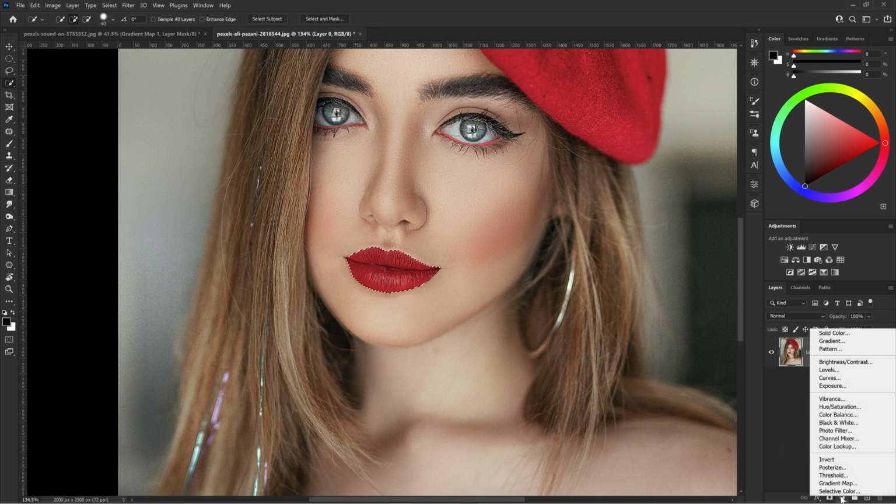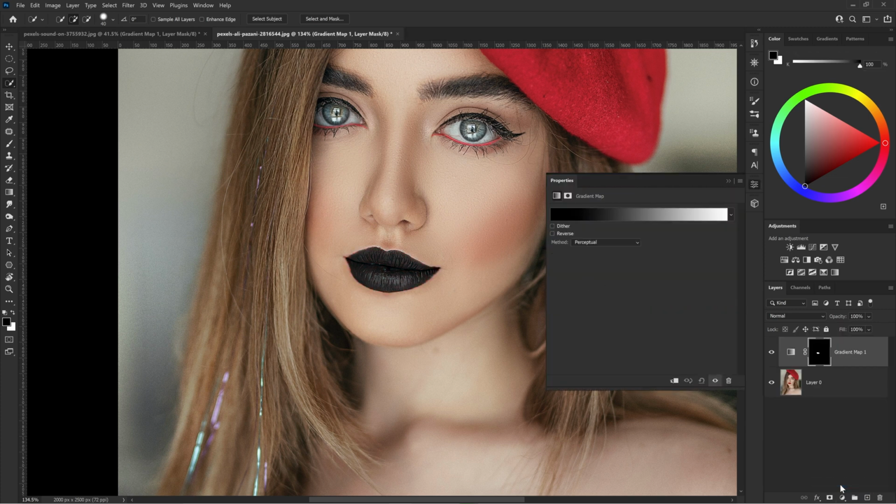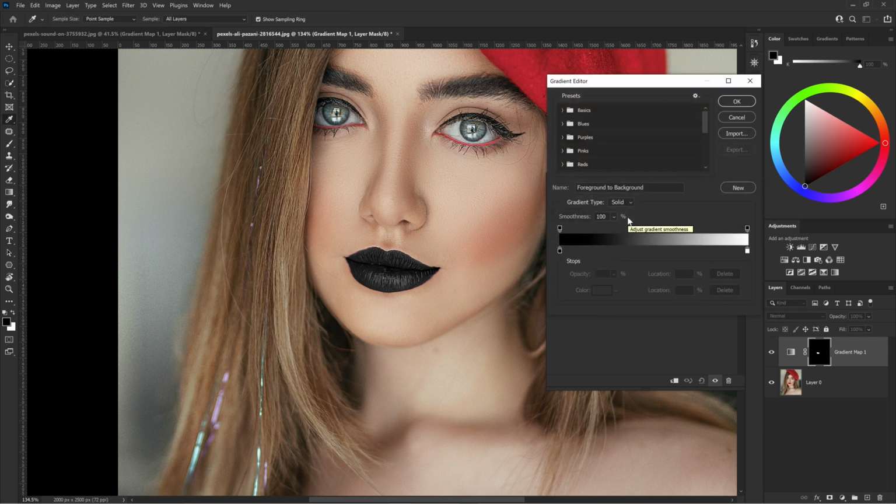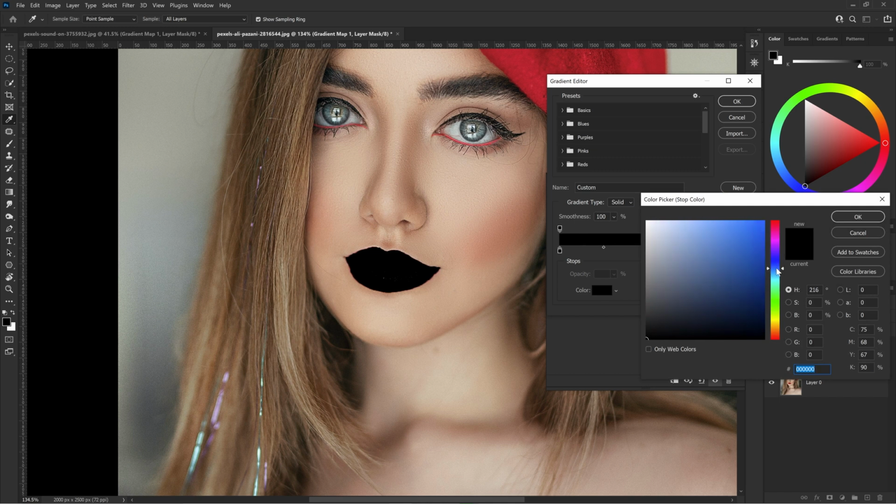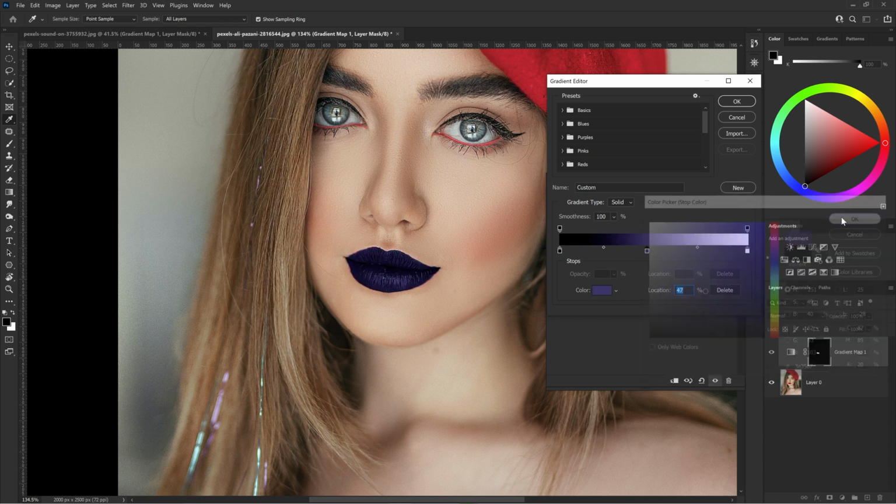For lips, a gradient map would be great. If you wanted to get black lips, there you go. But let's assume that our model has eaten some berries or has spent too much time in the cold water, and let's change the color of her lips to purple. Choose it manually or enter a specific code, such as 3E3567. Click OK and use the slider on the right to add some shine to the lips.